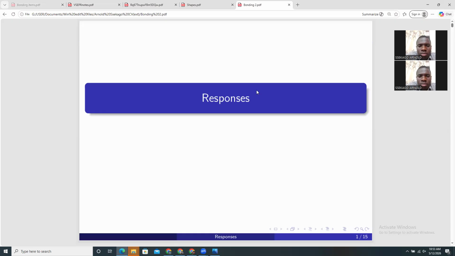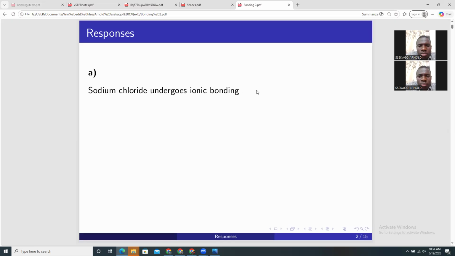I have highlighted the item previously, so we are going to dissect it. We start with the category of the nature and type of bonding. We said that sodium chloride is an ionic compound. Therefore, the nature and type. Here they did not want the category of the compound. They said nature and type of bonding in each. So what is the correct response? Sodium chloride undergoes ionic bonding.